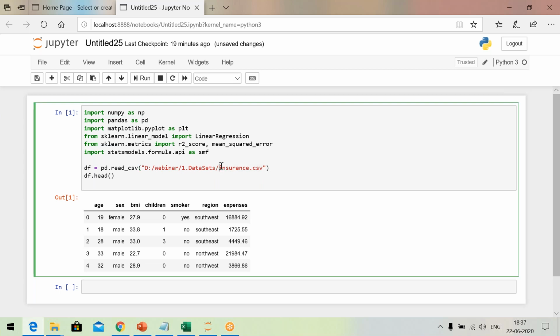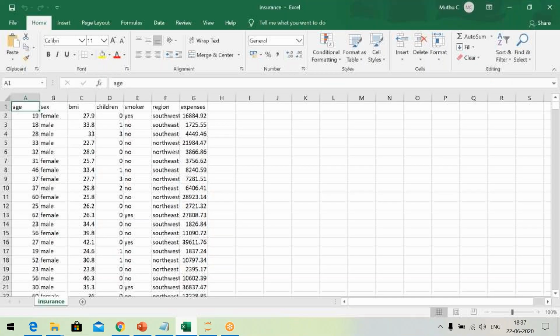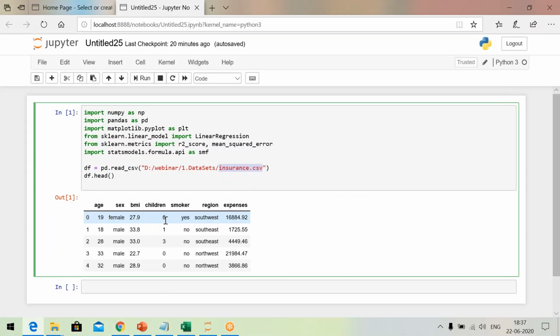Okay. From this table, all the contents of this table, please listen to me carefully, are now read and stored in df. Now df holds the table, and when I say head, I tell the computer to display the contents of the first 5 records. Head means the first 5 records. Please check. 19 female 27.90 and all. Is the rough idea clear?